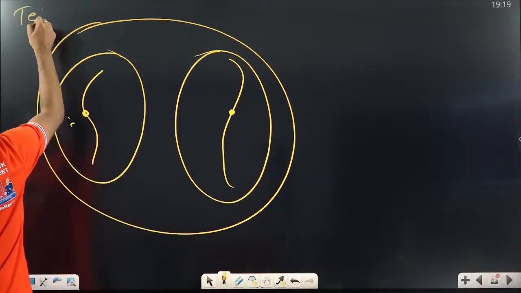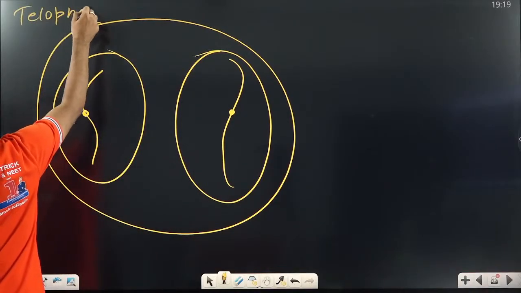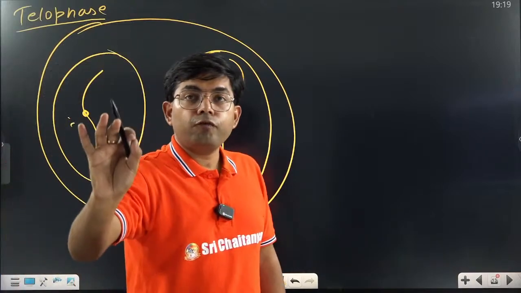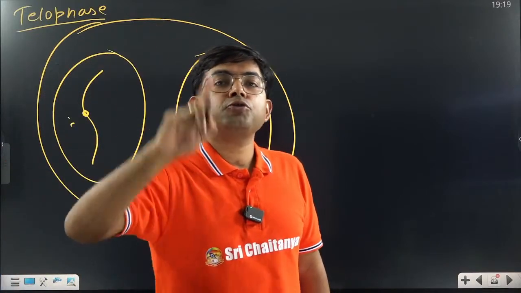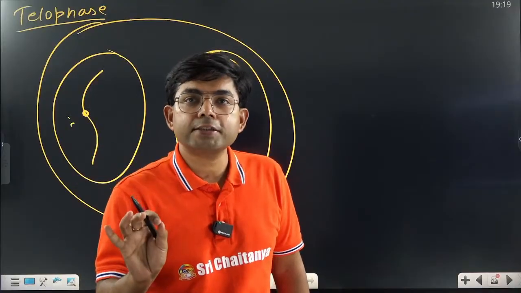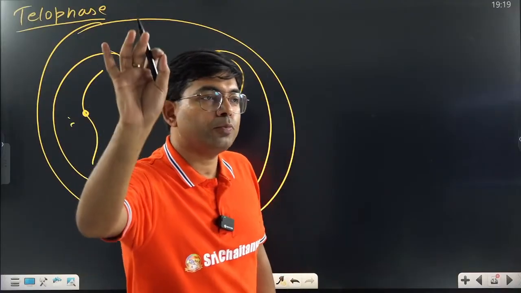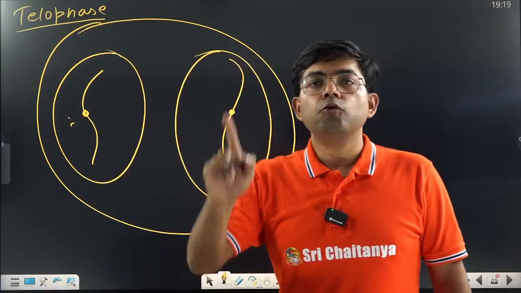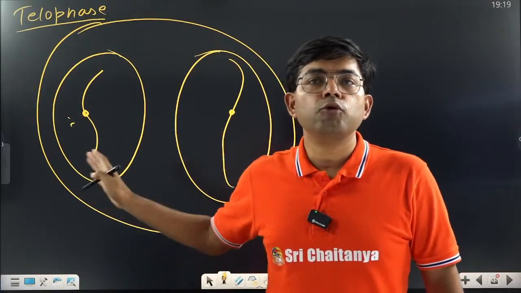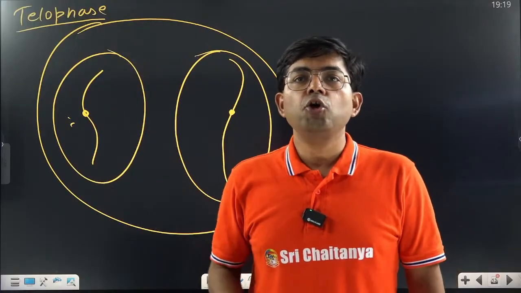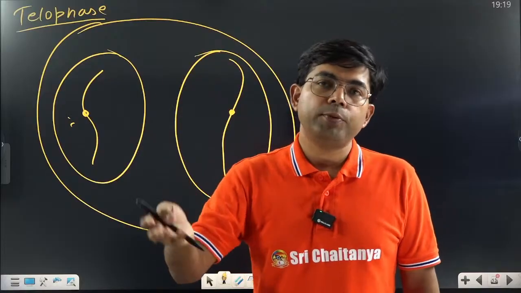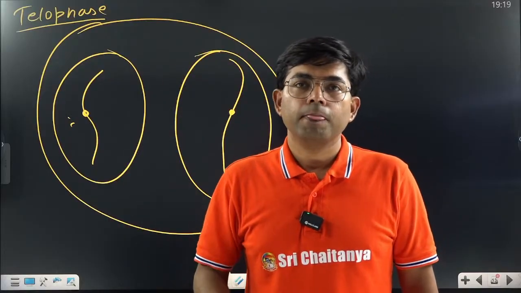In telophase, all the cell organelles, remember, telophase is exactly opposite to prophase. Clear? What happened in prophase? The nuclear membrane disappeared. Here the nuclear membrane reappears. The nucleolus disappeared. Here it reappears. Golgi reappears. ER reappears. Right?